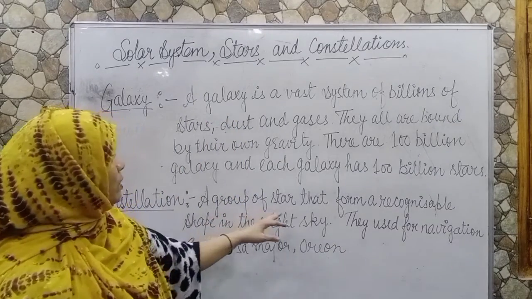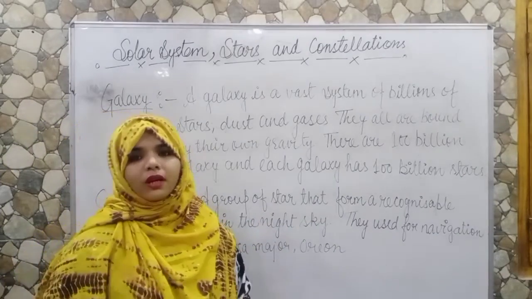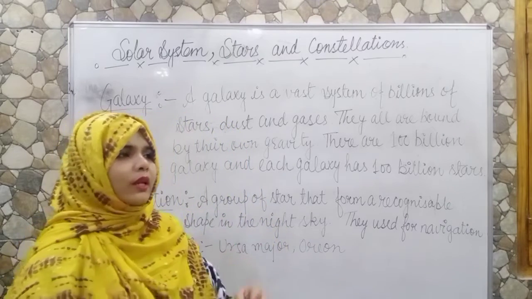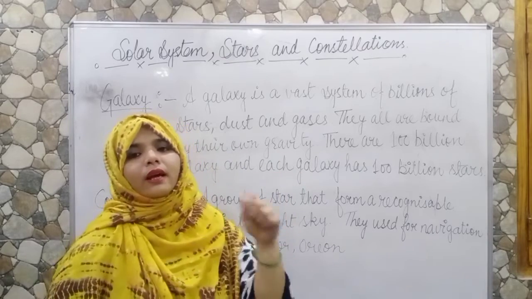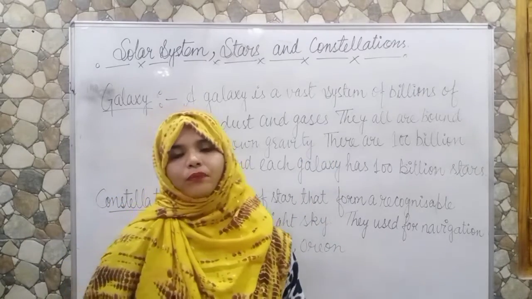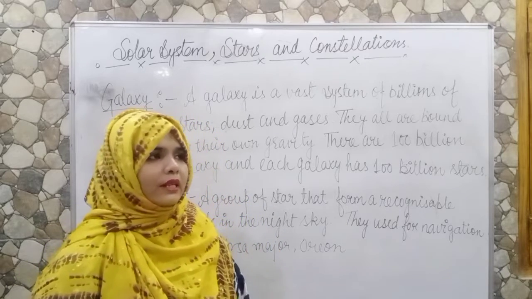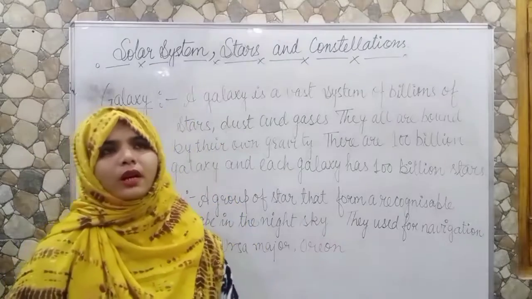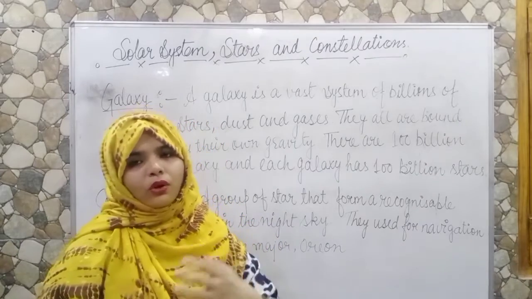Constellation: a group of stars that form a recognizable shape in the night sky. Constellations are used for navigation purposes, because in a constellation the stars are arranged in a shape, just like a spoon or an animal, and these shapes tell people the route in the sky. Examples of constellations are Ursa Major and Orion. There are so many constellations; around 88 are known.